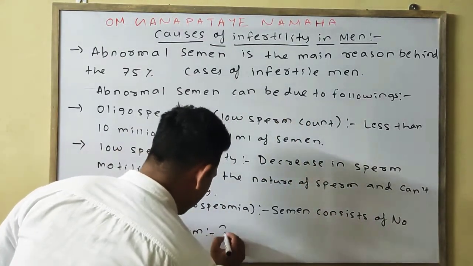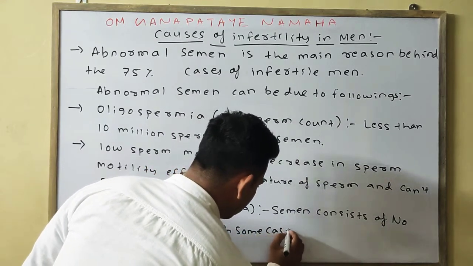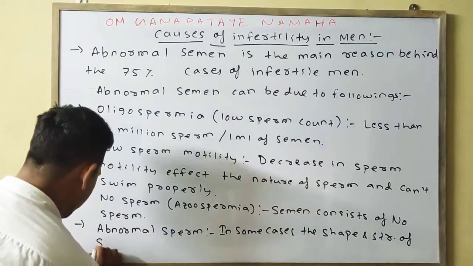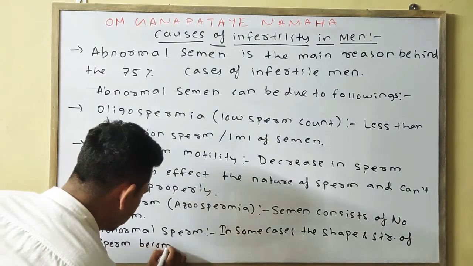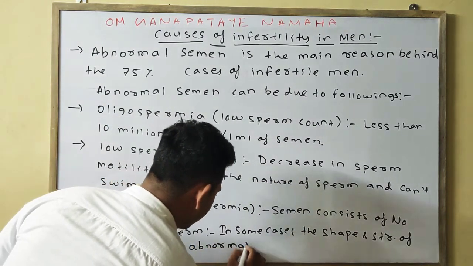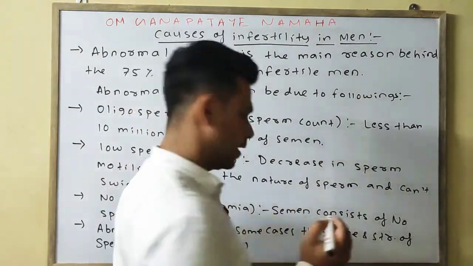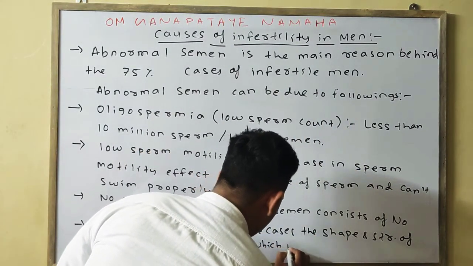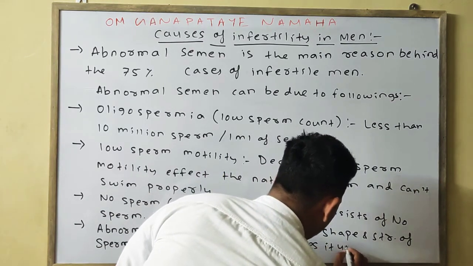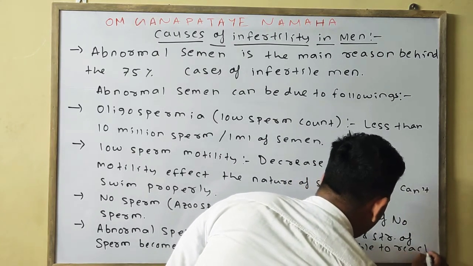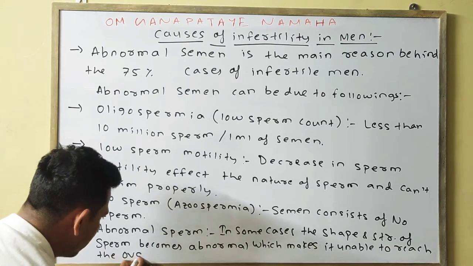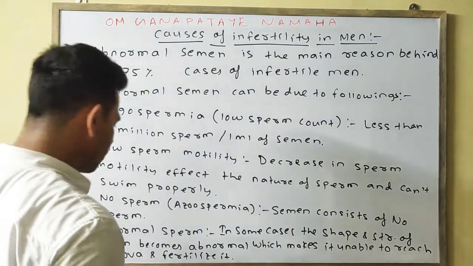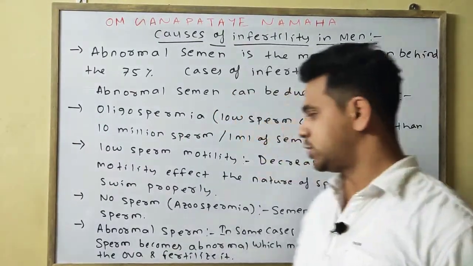We can say in some cases the shape and structure of sperm becomes abnormal, which makes it unable to reach the ova and fertilize it, as the normal sperm structure is changed due to various reasons.